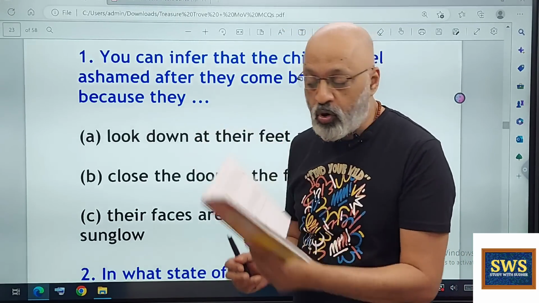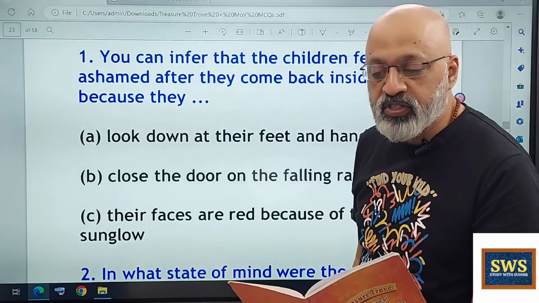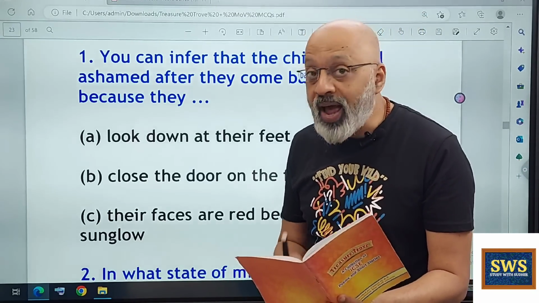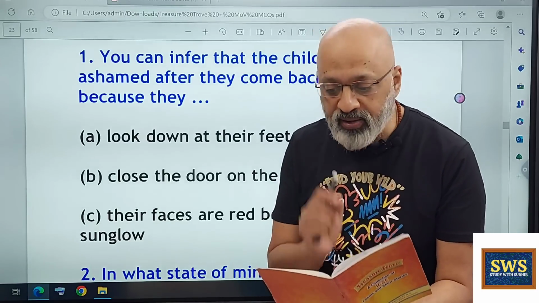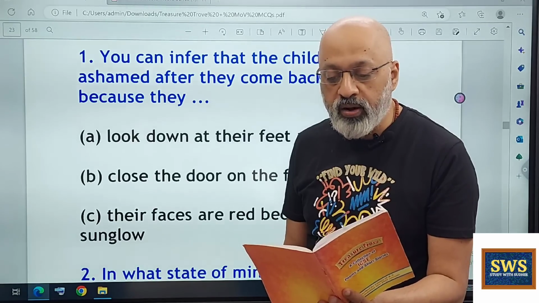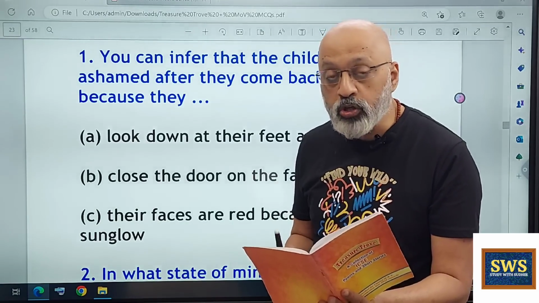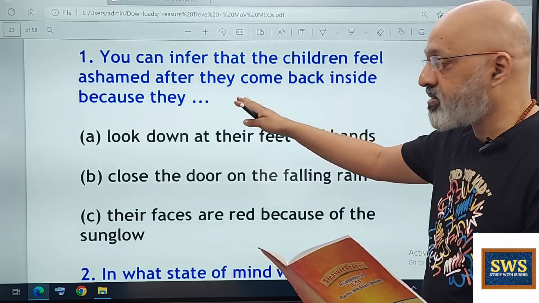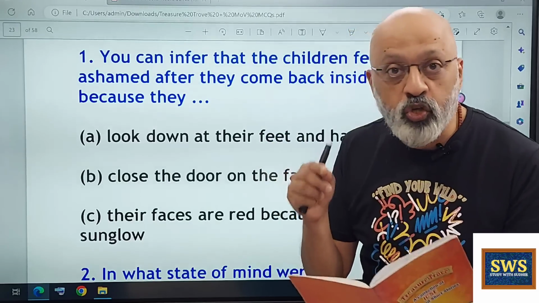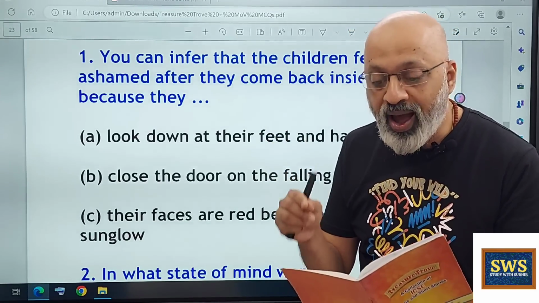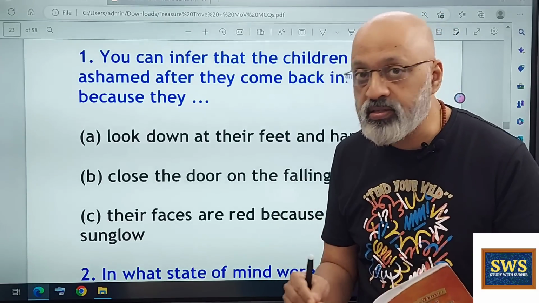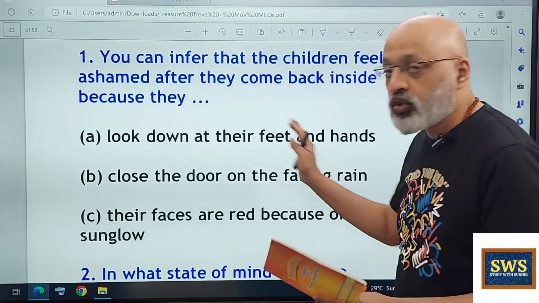The last page of your textbook says: they stood as if someone had driven them like so many stakes into the floor. They looked at each other, and then looked away. They glanced out at the world that was raining now and raining steadily. They could not meet each other's glances. So they are feeling embarrassed, ashamed of what they have done. Their faces were solemn and pale. They looked at their hands and feet, their faces down. This is the operative part, and that's what has been taken.